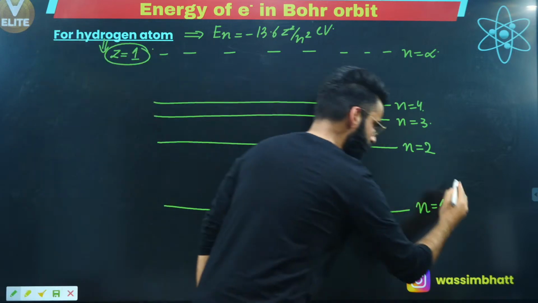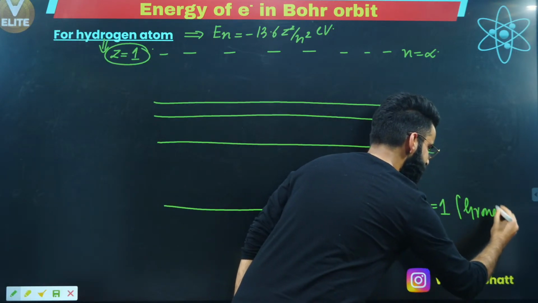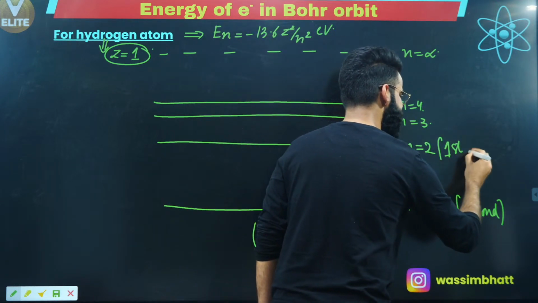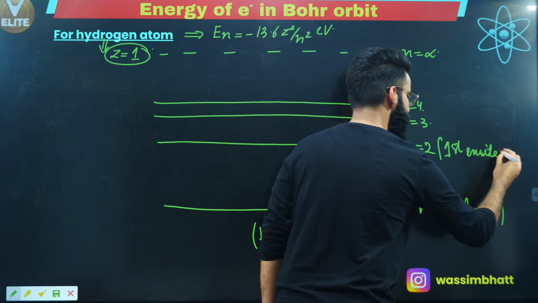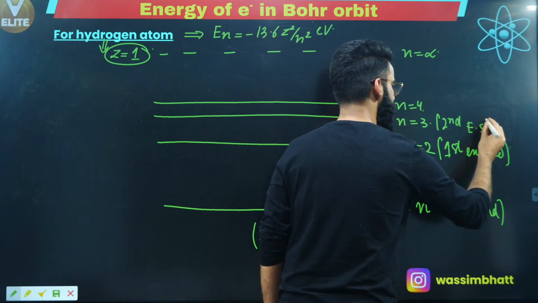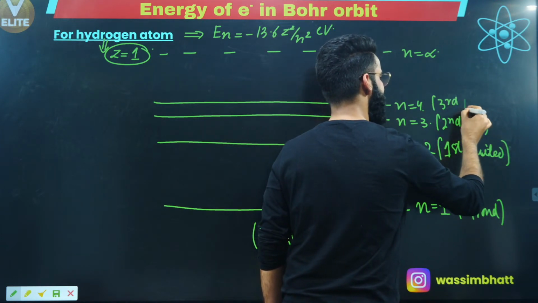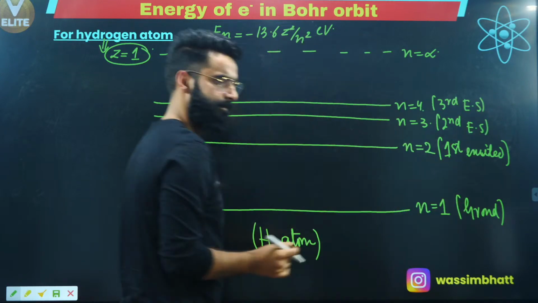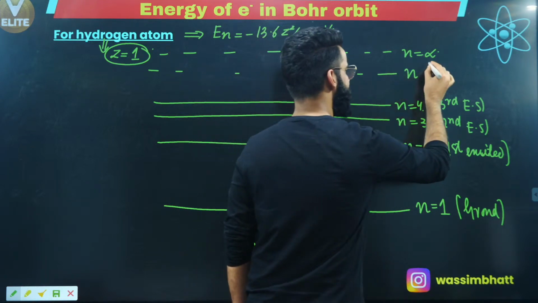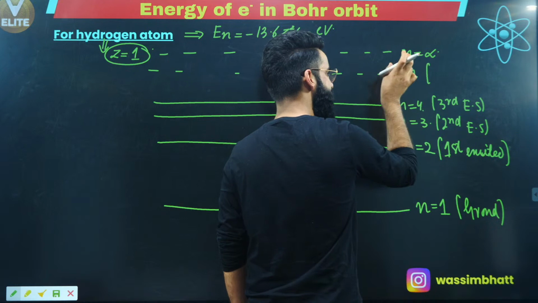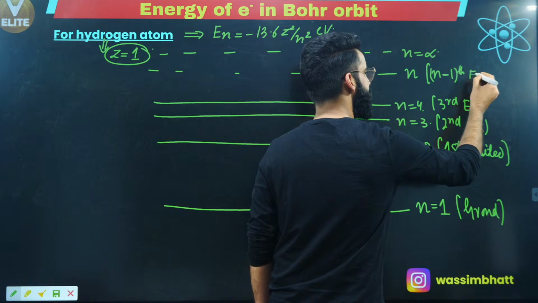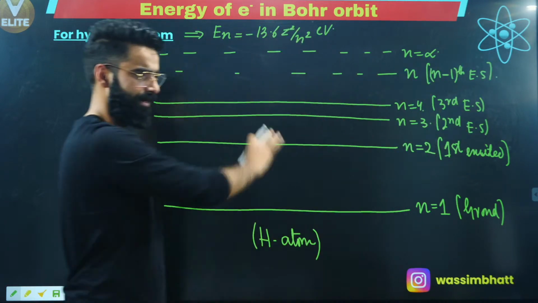First of all, this n = 1. This is something which we call the ground state of hydrogen atom. n = 2 is the first excited state of hydrogen atom. n = 3 is the second excited state. n = 4 is called the third excited state, right? And in between somewhere over here, the nth shell, the nth orbit, I'll be calling the (n-1)th energy state, somewhere in between here.